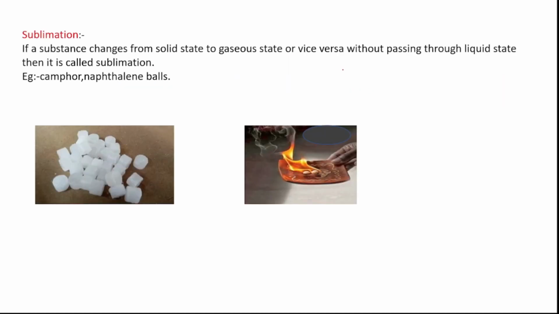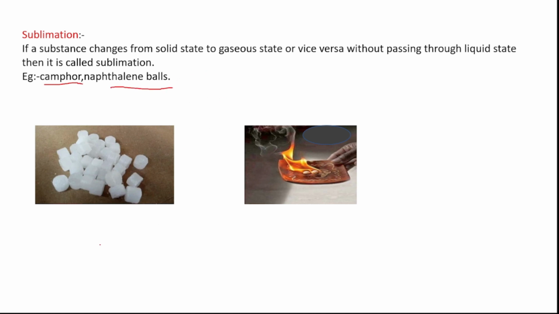Sublimation is nothing but when a substance or matter changes directly from solid state to gaseous state without passing through the liquid state. That is called sublimation. Or it can be vice versa, that is, any substance which changes from gaseous state to solid state without passing through the liquid state is also called sublimation. For this we can take the example of camphor, naphthalene balls, etc.